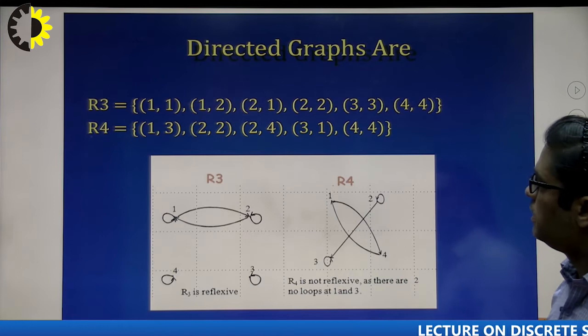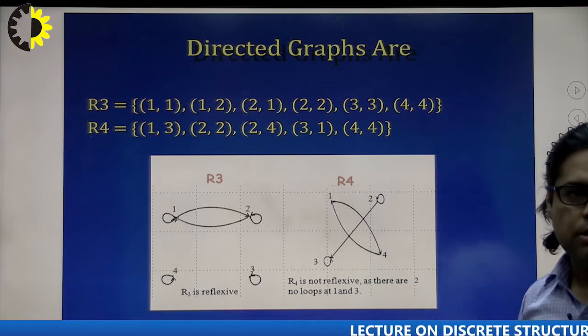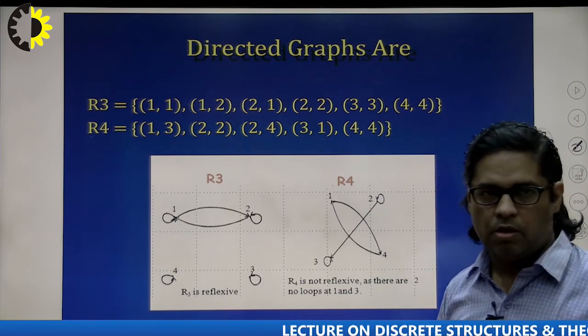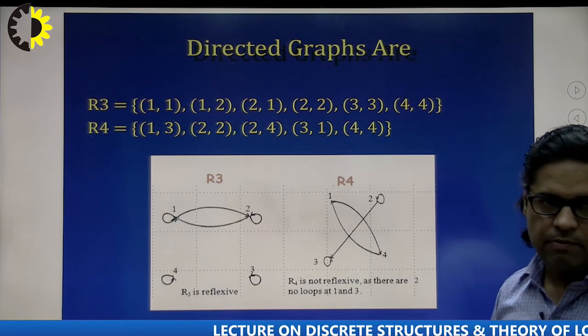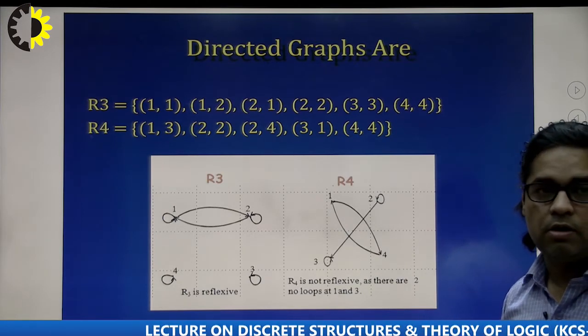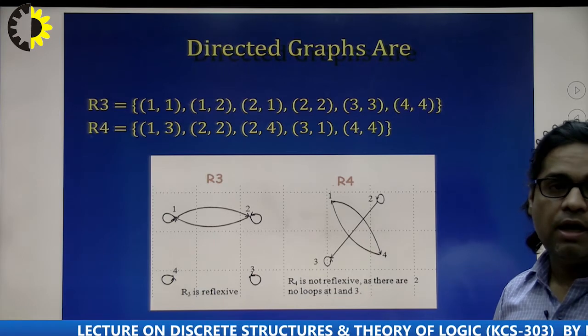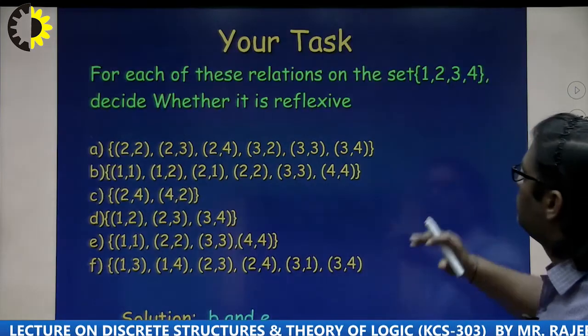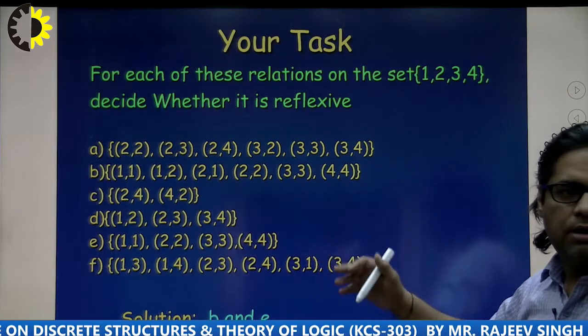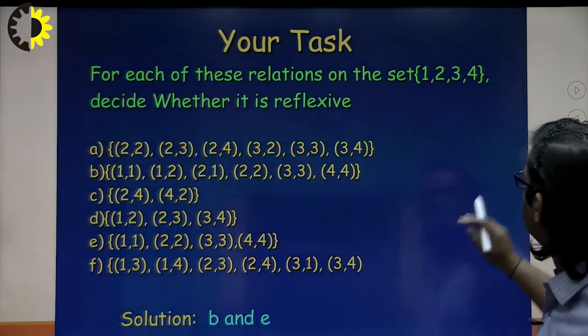Again, in the directed graph, R3 is reflexive because a self loop exists for all. R4 is not reflexive because a self loop does not exist for 1 and 4. Again, this is an exercise for the students.